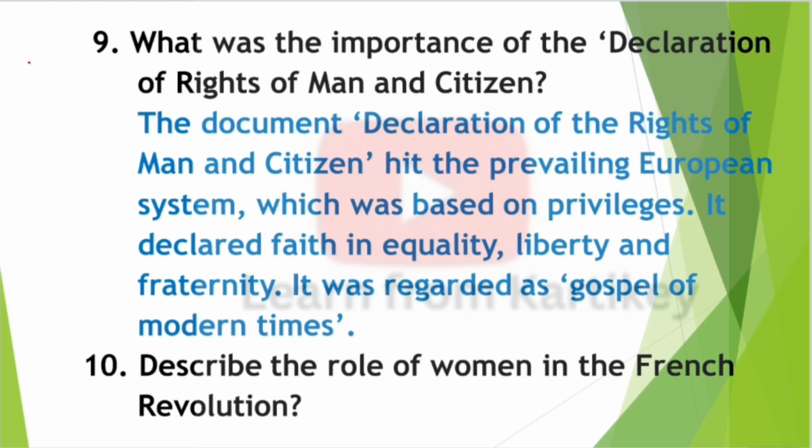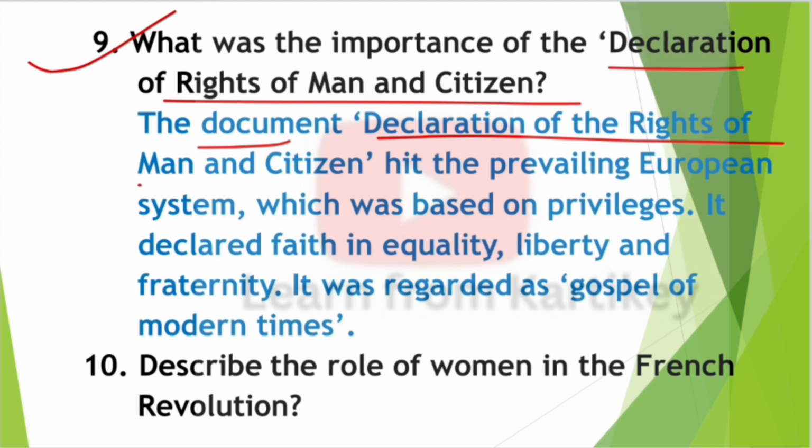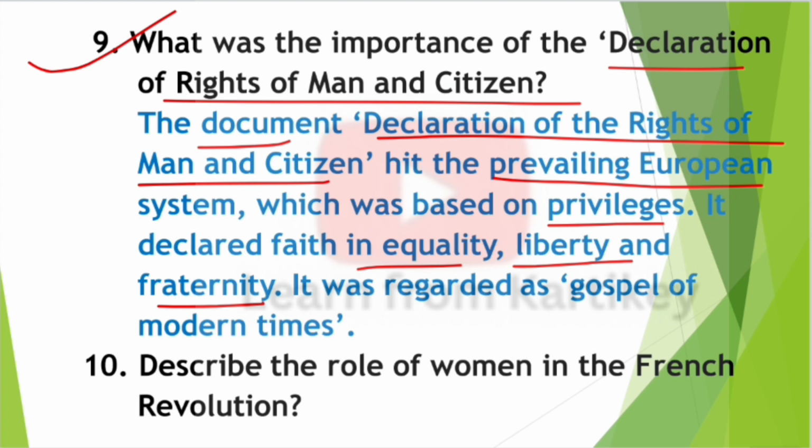Next question, question number 9. What was the importance of the Declaration of the Rights of Man and Citizen? Answer, the document Declaration of the Rights of Man and Citizen hit the prevailing European system, which was based on privileges. It declared faith in equality, liberty and fraternity. It was regarded as the gospel of modern times.